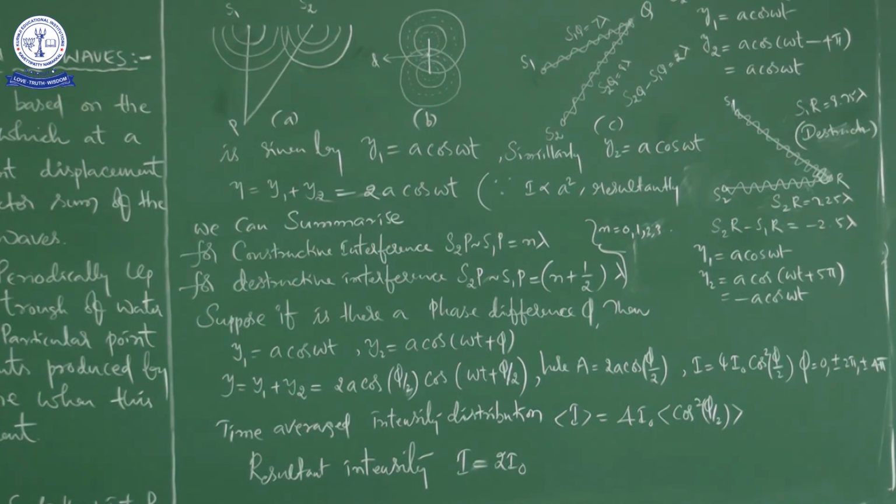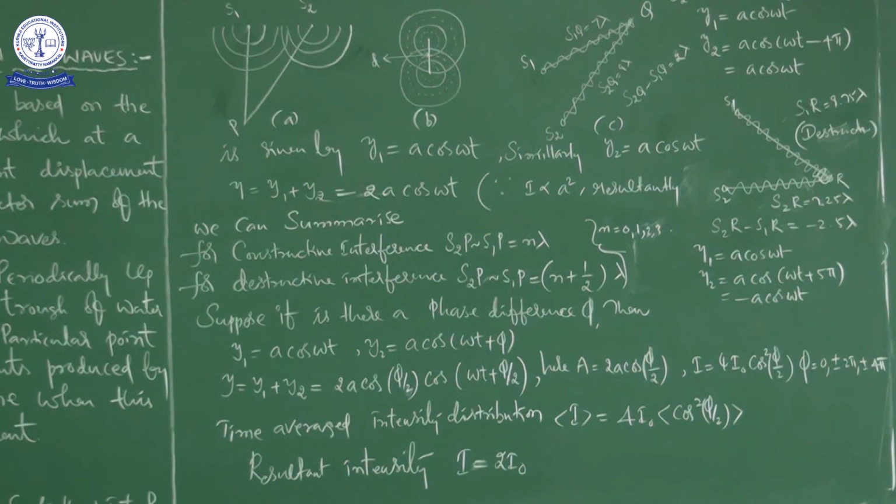In another case, suppose the phase difference is changing continuously. What happens to the resultant wave's intensity? That is called the time average intensity distribution. I is equal to 4 I naught cos square phi by 2.